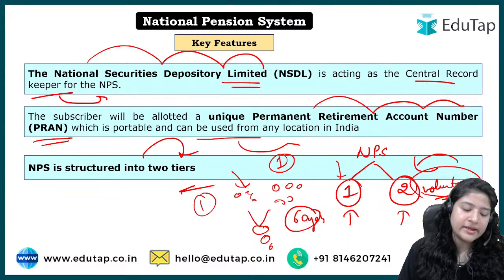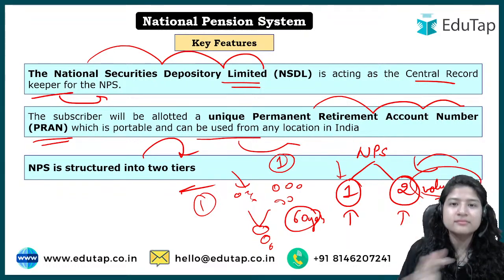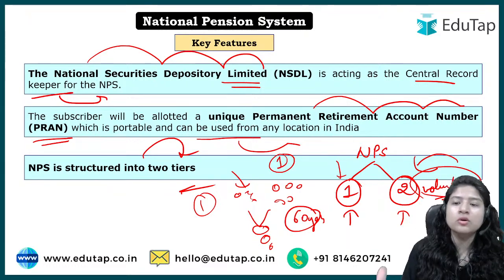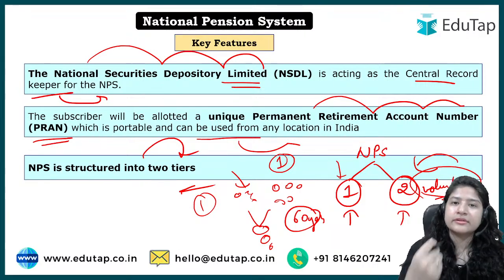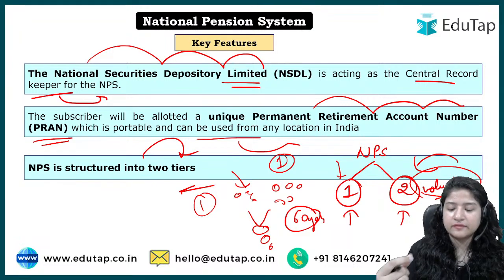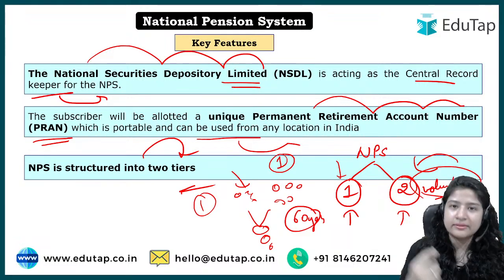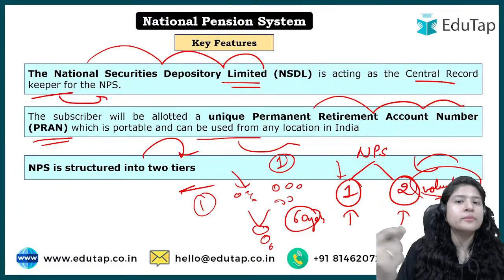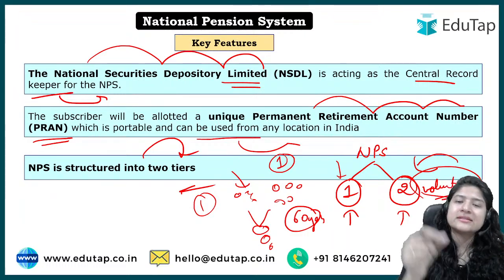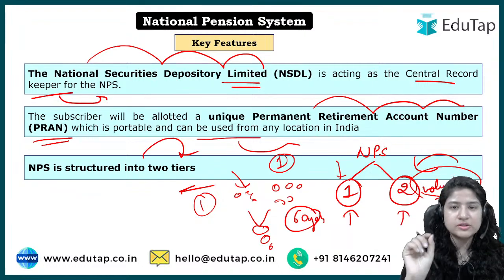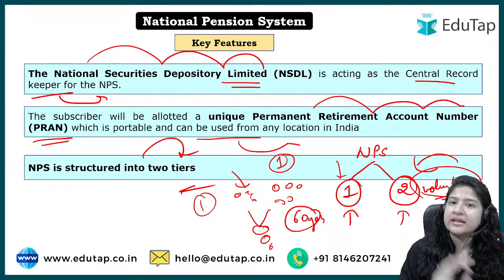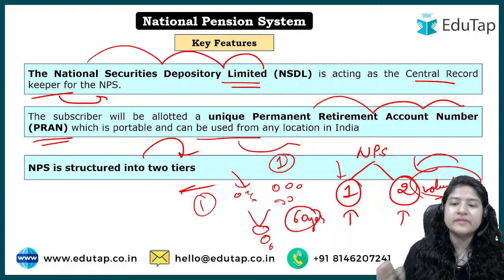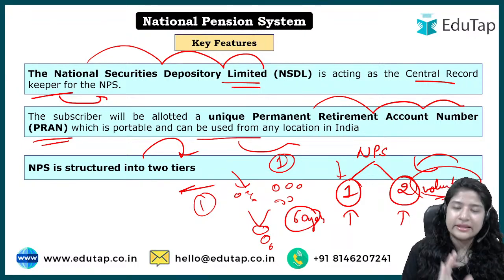So it's a very vague answer, I know, and I cannot give you confirmation, but most probably they are eligible, because if people in the armed forces are advised by seniors to open an account in NPS, then most probably they are eligible. In the guidelines they always mention except armed forces, but after 2009 they have never mentioned anything of that sort, right? But most probably they are eligible.